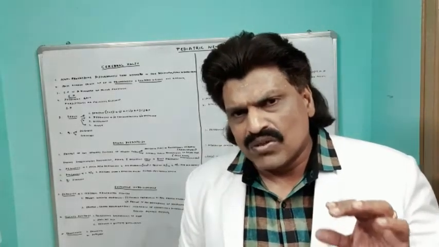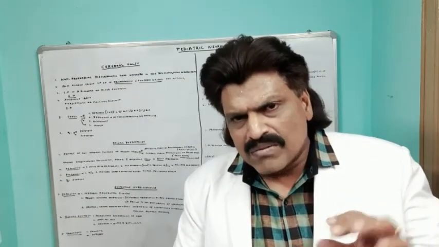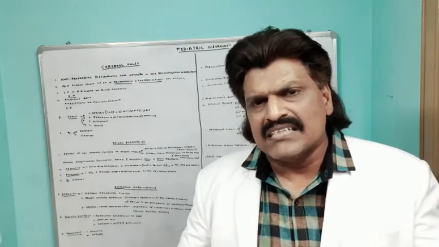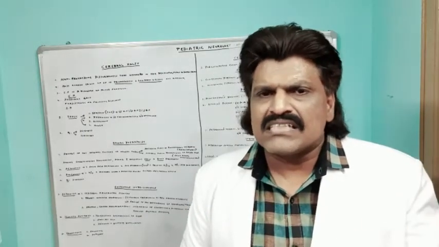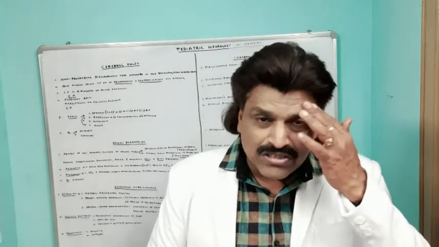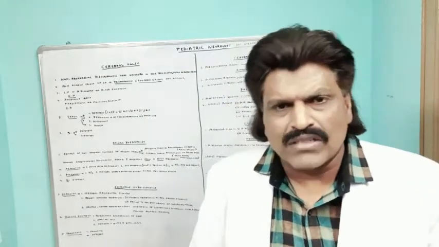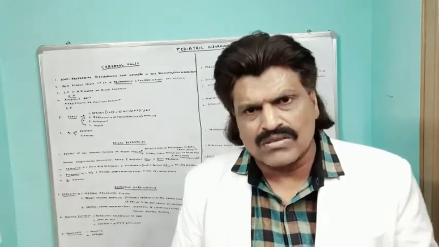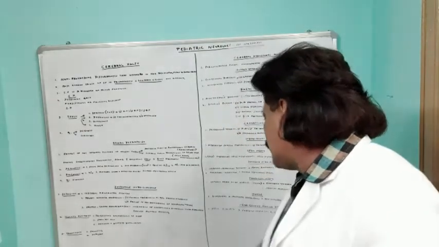Therefore, when there's a disease of the ectoderm, manifestations are seen both on the brain as well as on the skin. So we call them neurocutaneous disorders. Neurofibromatosis 1, neurofibromatosis 2, tuberous sclerosis. Then we have von Hippel-Lindau disease.